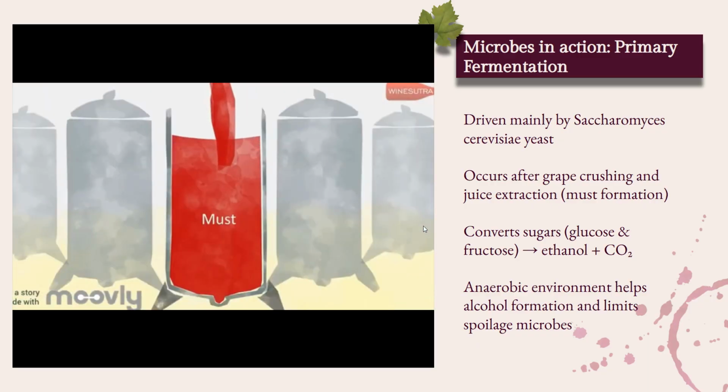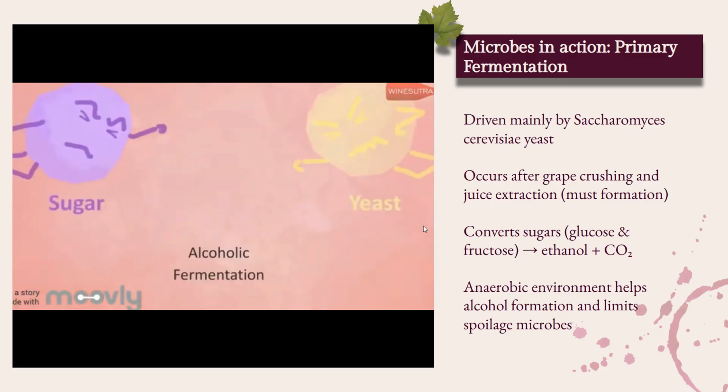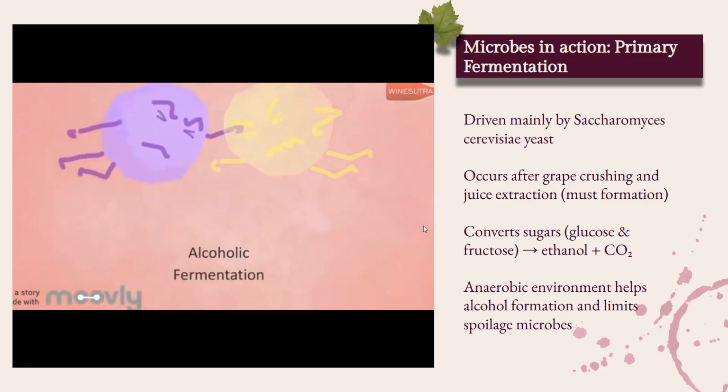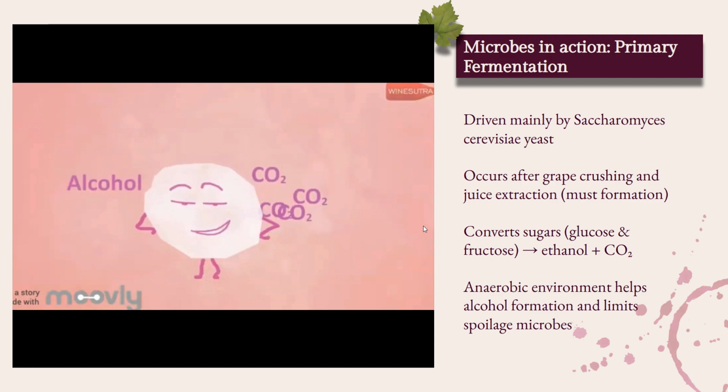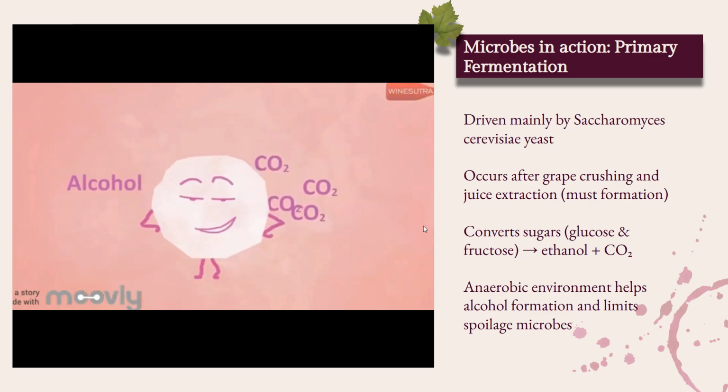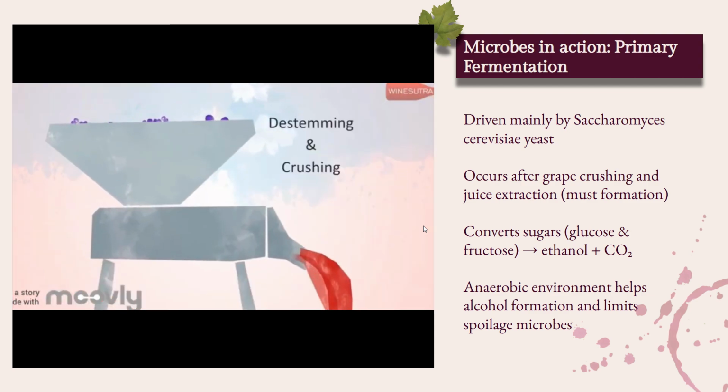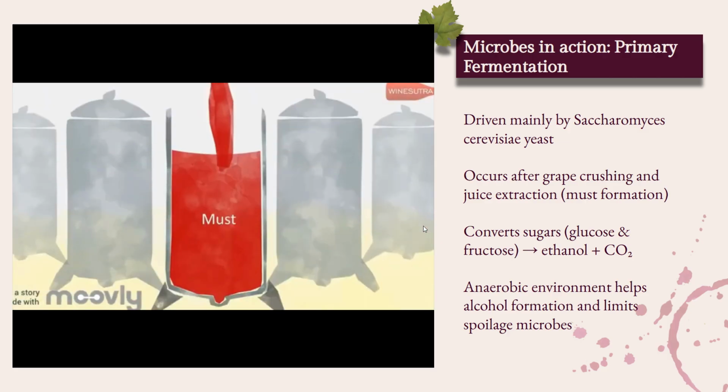Primary fermentation begins after the grapes are crushed and must is prepared. Yeast, mainly the species Saccharomyces cerevisiae, converts natural grape sugars into alcohol and carbon dioxide under low oxygen conditions. This is the main process that turns the juice into wine.